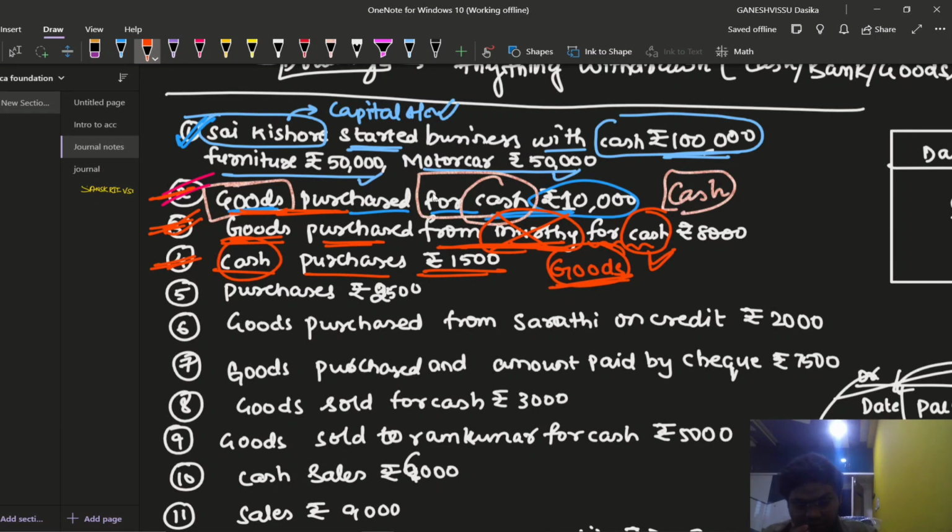The fourth transaction which we have here is cash purchases, rupees 1,500. This is the thing, right? So in case of cash purchases, what are we going to purchase?